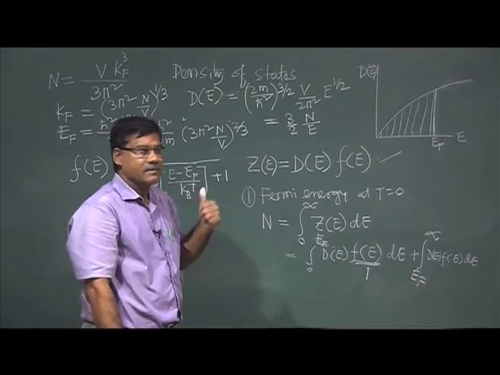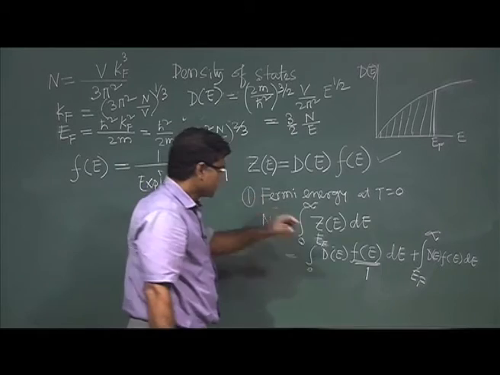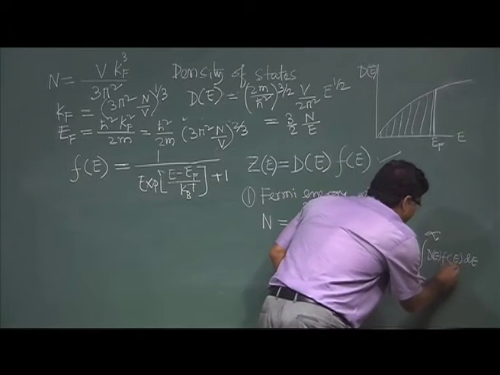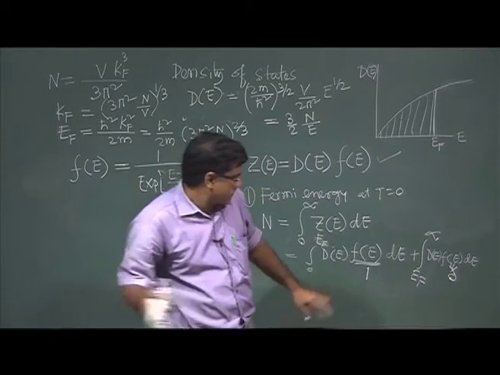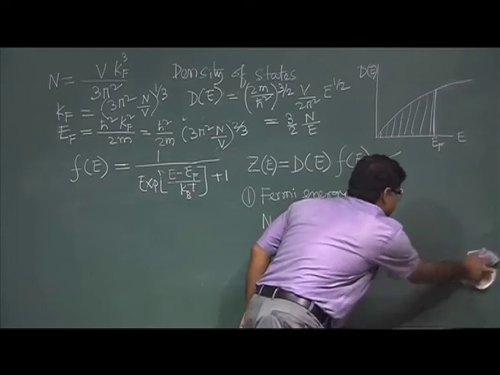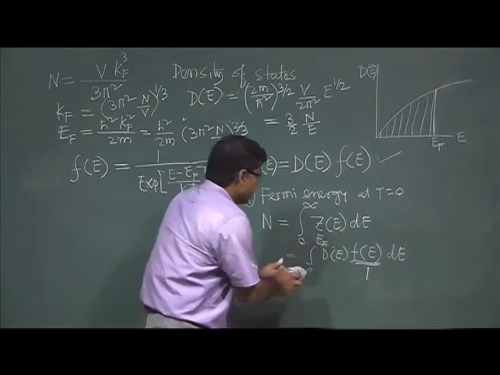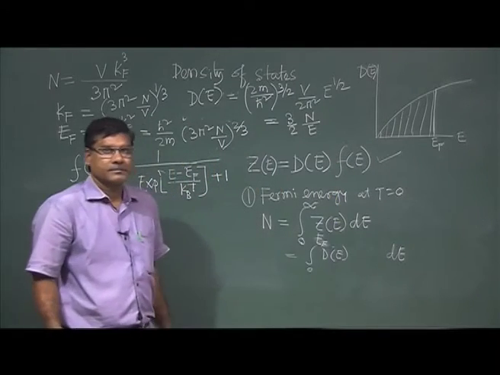When E is less than E_F, this part is 0, as I have shown you. So this integration will vanish, and I can remove it.